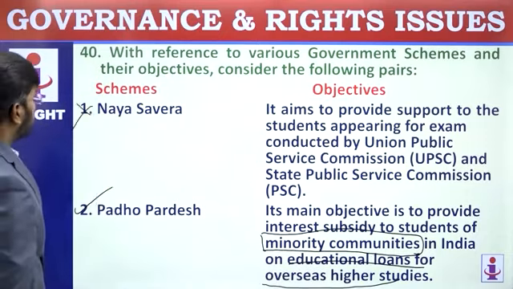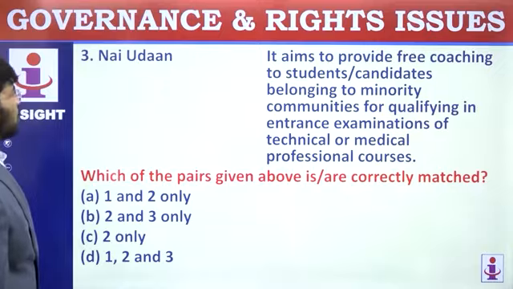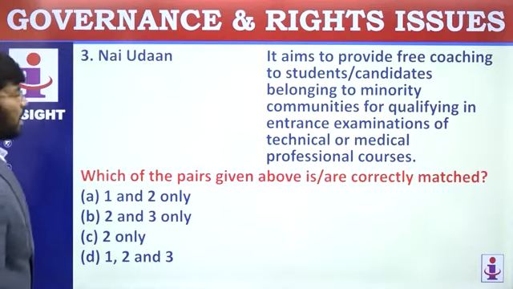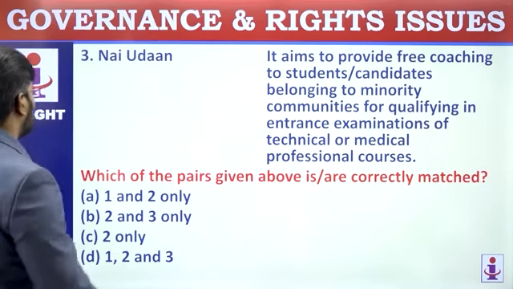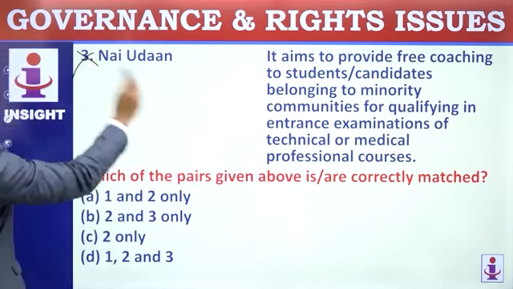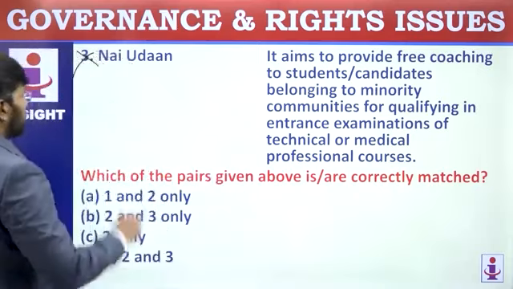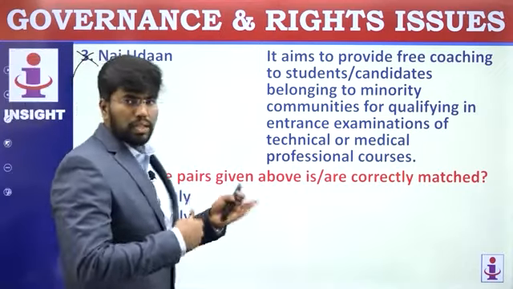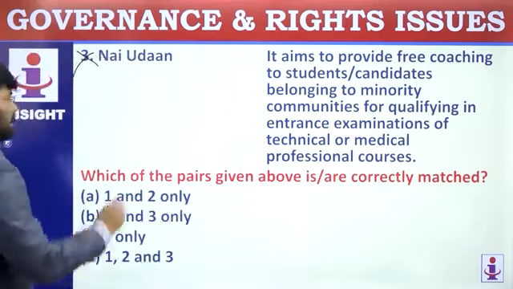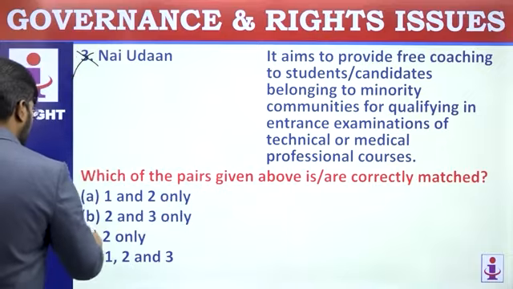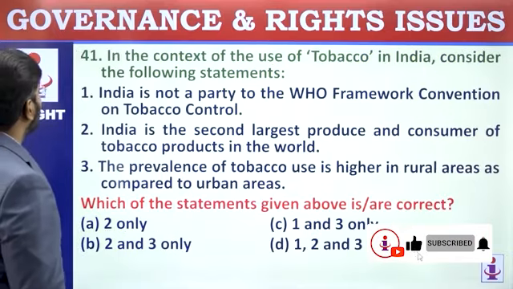Let's go on with the third statement. Nai Udaan. It aims to provide free coaching to candidates belonging to minority communities for qualifying the entrance examinations for technical or medical professional courses. Now, this is also a wrong statement. They have actually brought the first one here and the third one to the first. They have intermixed. So these are all schemes. They have just kept it here so that it will be easy for you to get the crux of what they are coming to say. So the answer is correctly matched: 2 only. Move on to the next one.